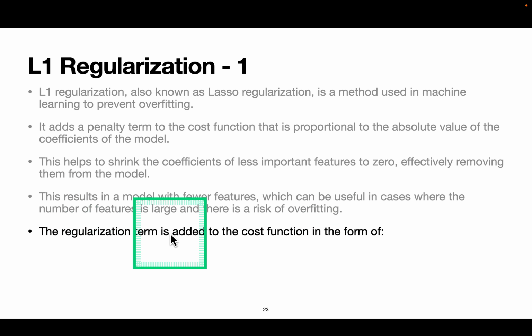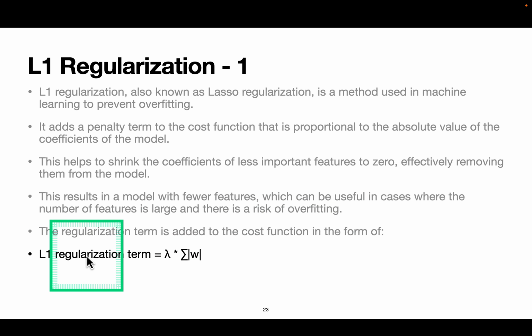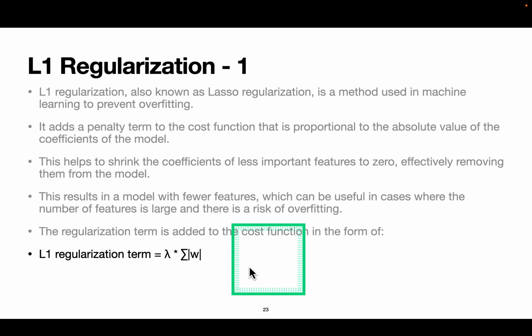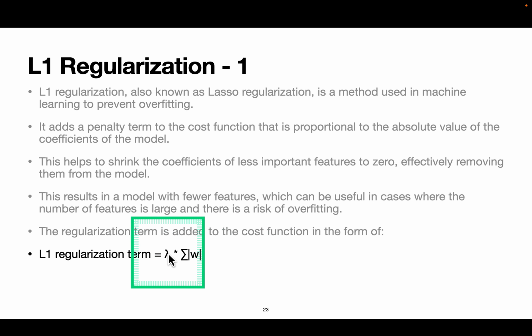The regularization term is added to the cost function in the form of L1 regularization, which we have already seen. We sum all the weights and multiply by the lambda parameter.